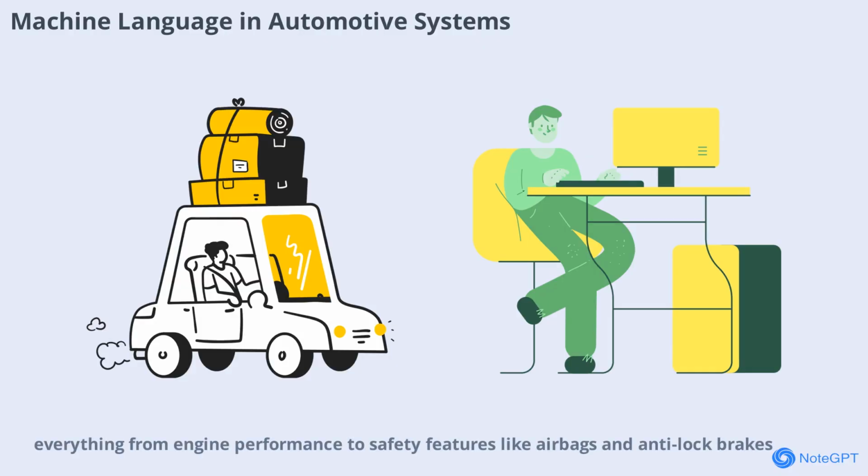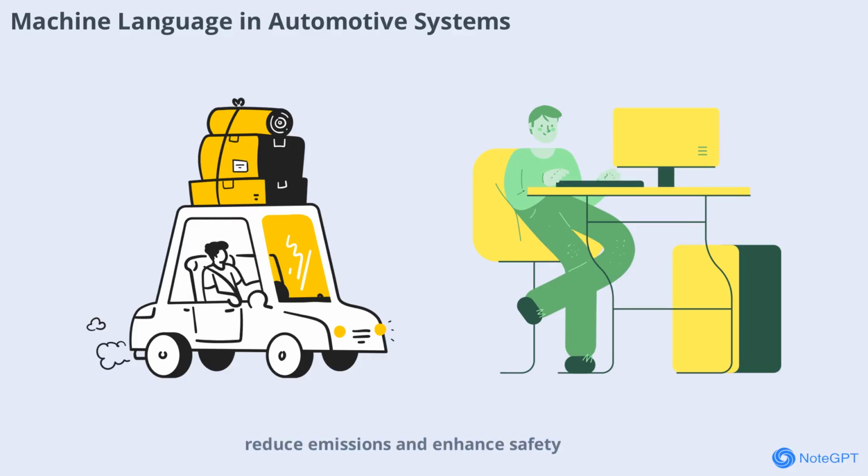Modern cars are packed with computers that use machine language to control everything from engine performance to safety features like airbags and anti-lock brakes. These systems must respond instantly to changing conditions, making machine language the ideal choice for real-time control. By optimizing machine code, automotive engineers can improve fuel efficiency, reduce emissions, and enhance safety.